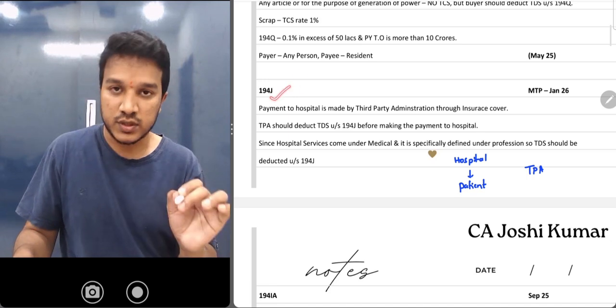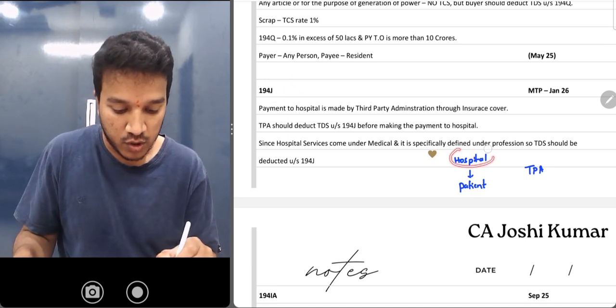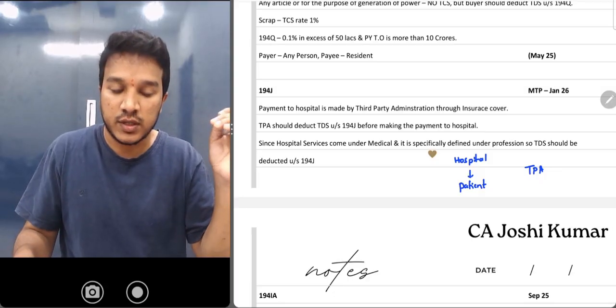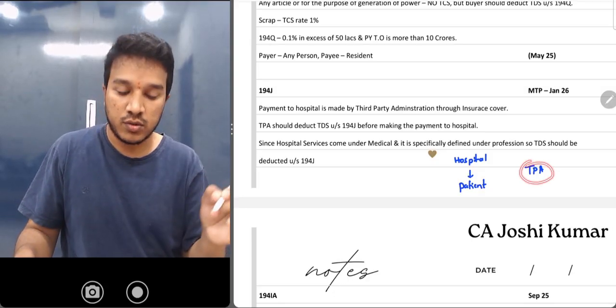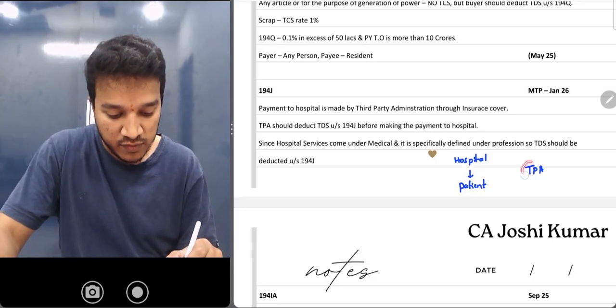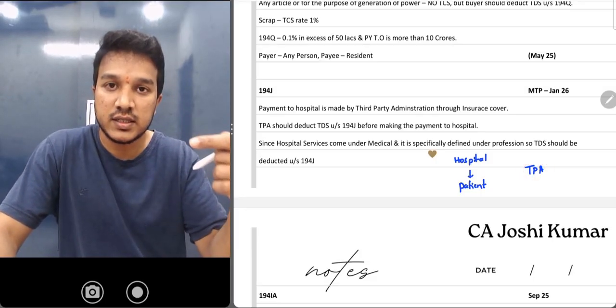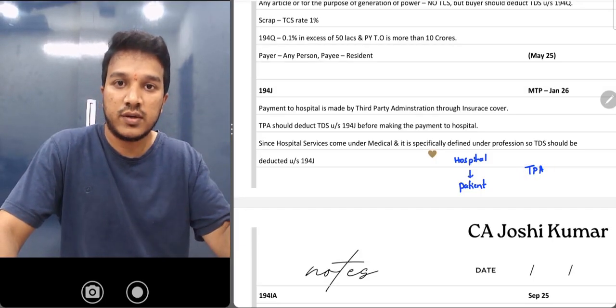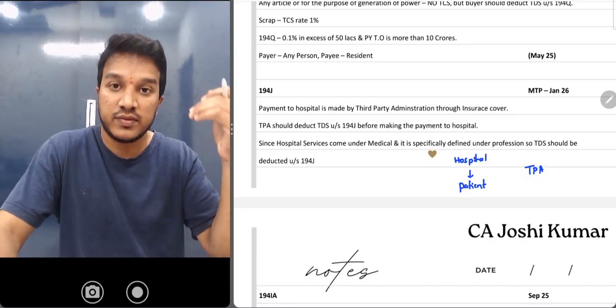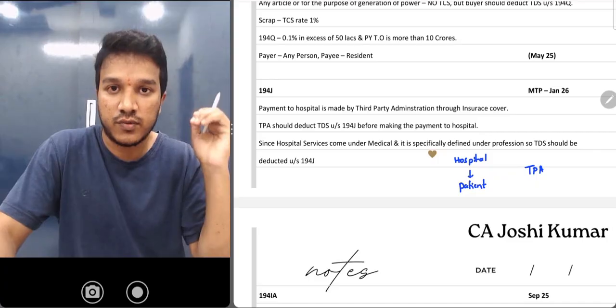Now next one is 194J. What exactly is happening is a hospital has provided services to a patient. Now the patient has taken an insurance, so the third party administrator is making the payment to the hospital. Now the question is, at the time of making the payment, does he have to deduct TDS under section 194J or 194C? Since this is a contract, that question has come, whether I have to deduct under 194J or 194C.